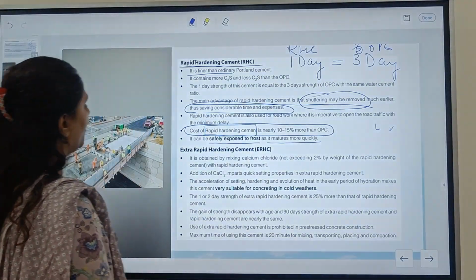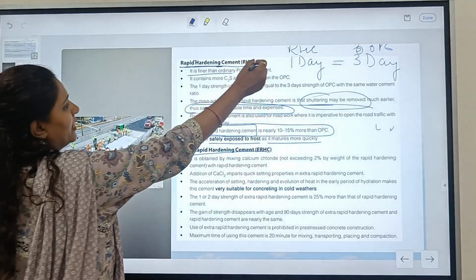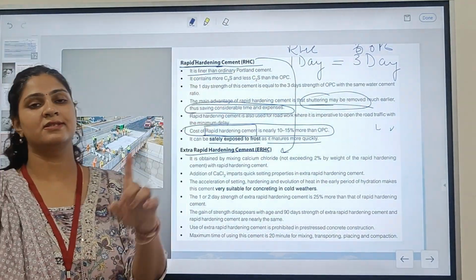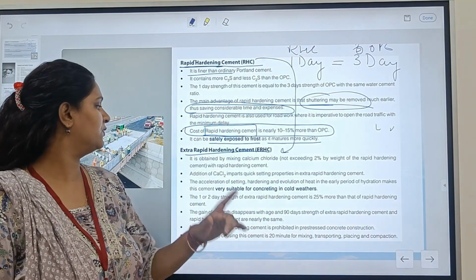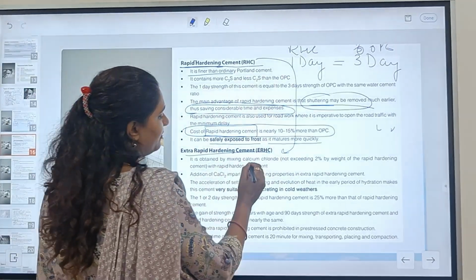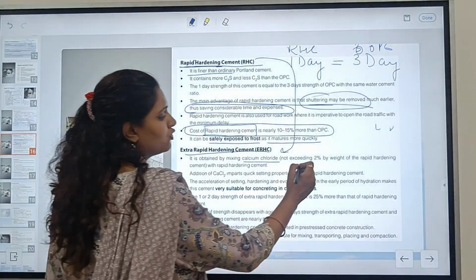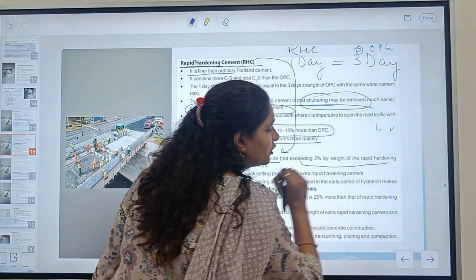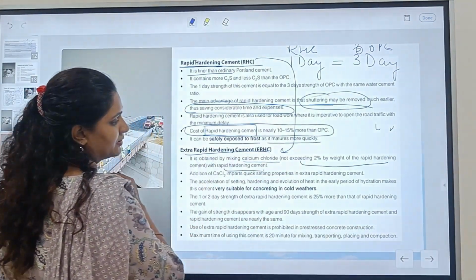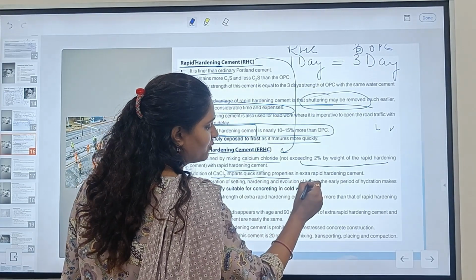Now, next move forward to the extra rapid hardening cement. It is more advanced than this. We have one that is rapid hardening cement and another one that is extra rapid hardening cement. It is obtained by mixing calcium chloride, but the thing is that it should not exceed 2% by the weight of the rapid hardening cement.